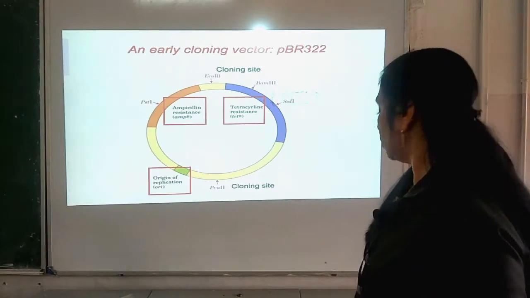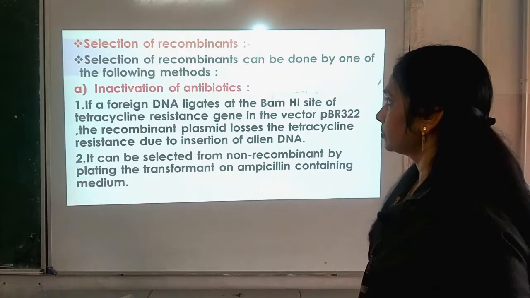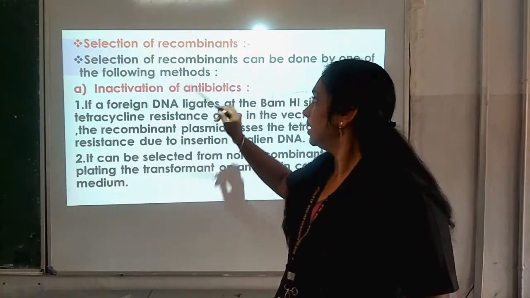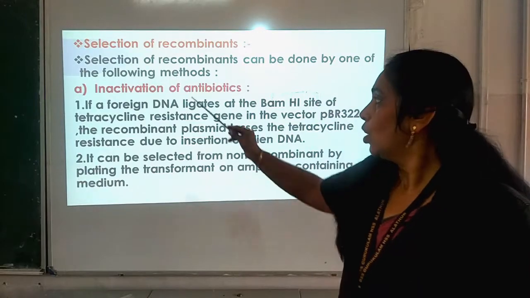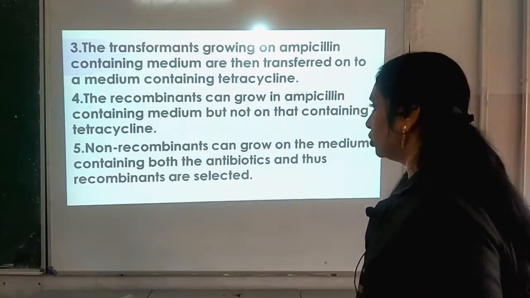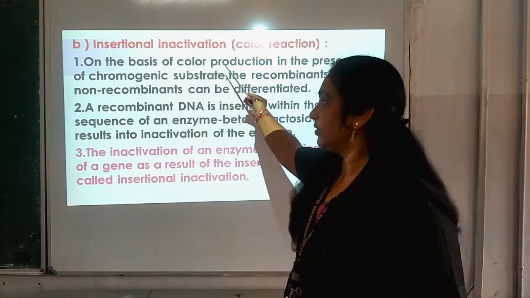And later on we studied about how the recombinants can be selected, and two methods we came to know. One is inactivation of antibiotic, and number two is insertional inactivation.